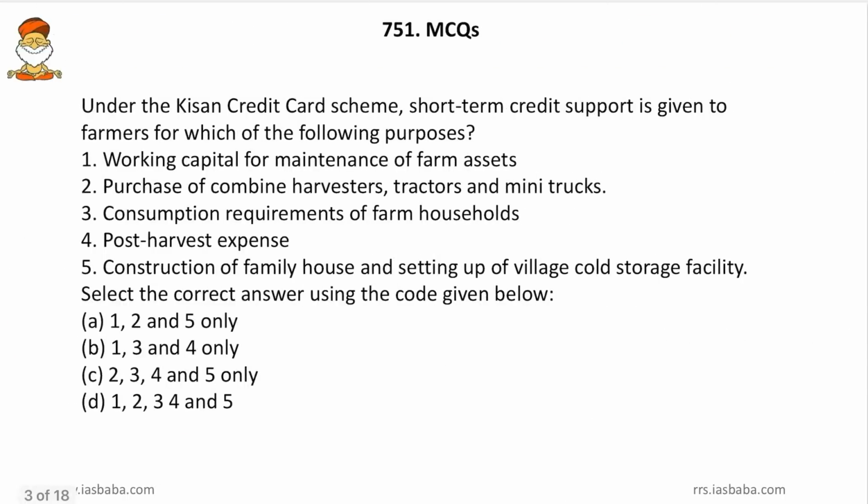Now, coming to the first one, under the Kisan Credit Card scheme, the short term credit support is given to the farmers for which of the following purposes? So, friends, the short term credit, we will note it down and we will see the options in that perspective. Now, working capital for the maintenance of farm assets, then purchase of combine harvesters, tractors and mini trucks, then consumption requirements for farm households, then post harvest expenses, then construction of family house and setting up of village cold storage facilities. Friends, once again it is a lengthy question and it will be very easy.